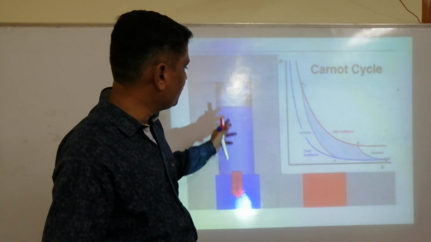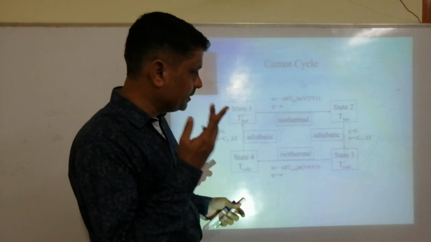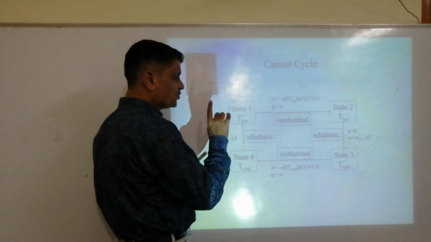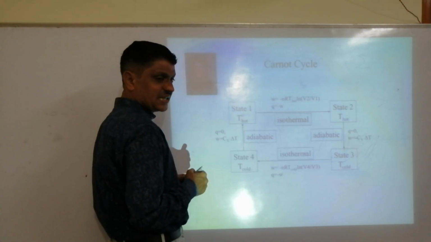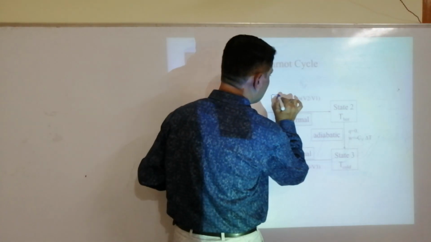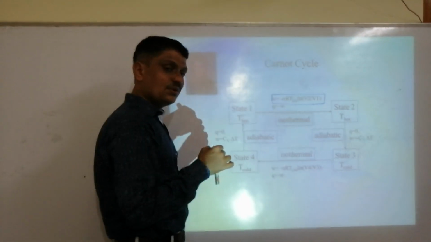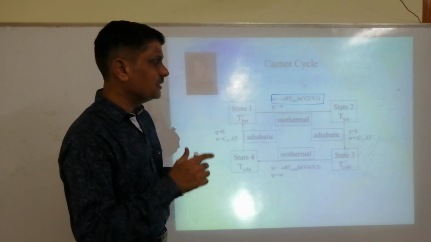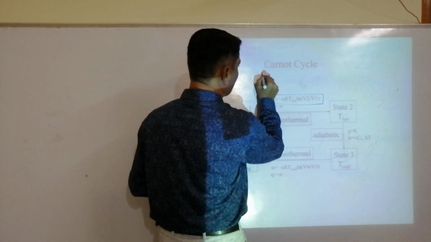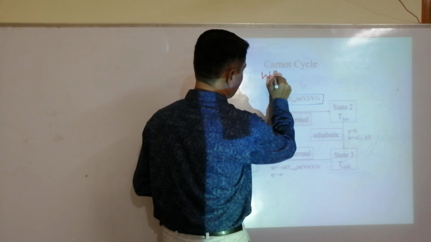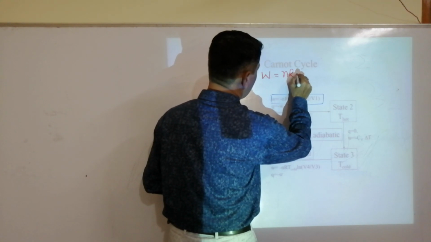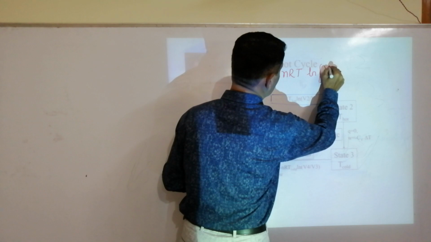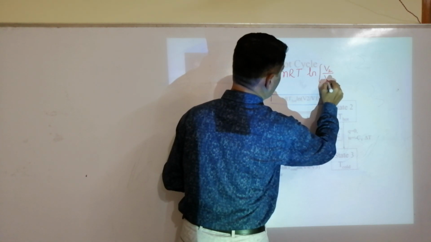Next, same I have written. See here, you can note down the graphs. State 1 to state 2 is isothermal expansion. So, work done in isothermal expansion. Look at the previous classes and see what the expression for work done in an isothermal process is. It was nRT ln of final volume. Today I am taking final volume as V2, initial as V1.